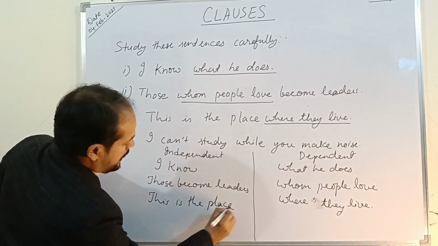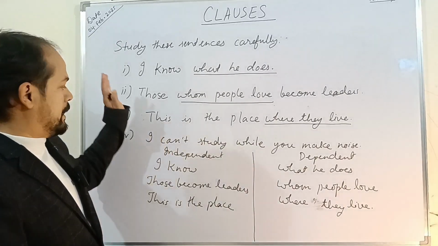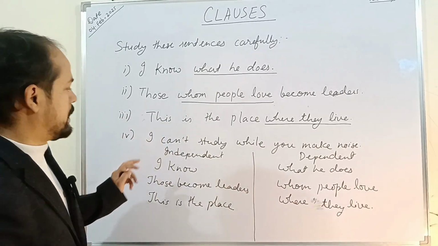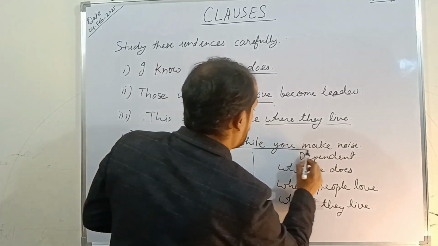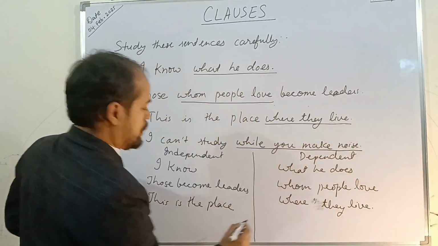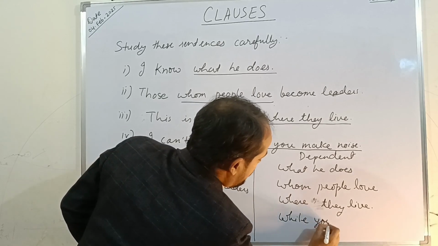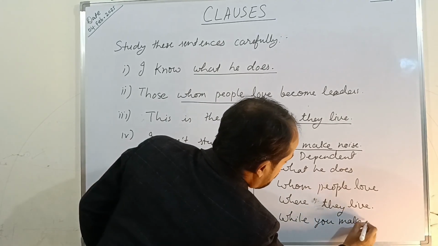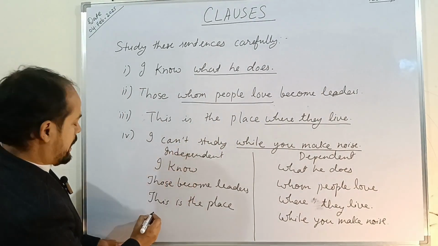So once again, I would like to draw your attention to this part. The fourth one is remaining. Let me mark the dependent clause in this: while you make noise. And I can't study.